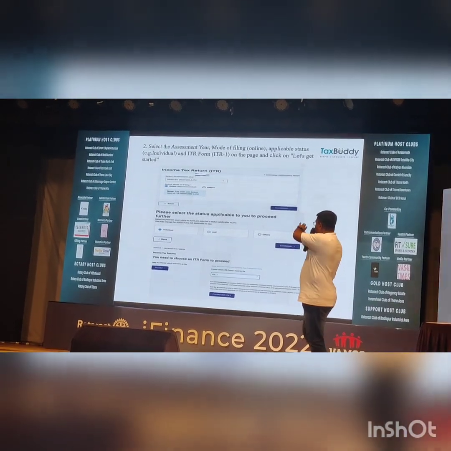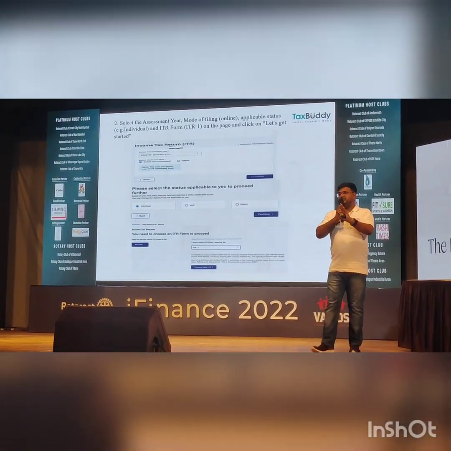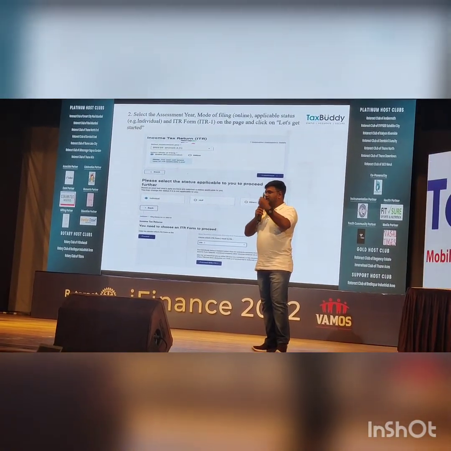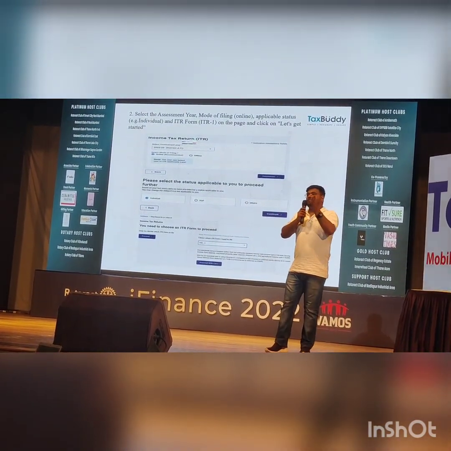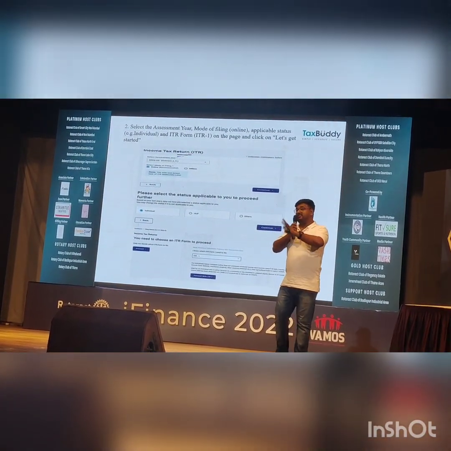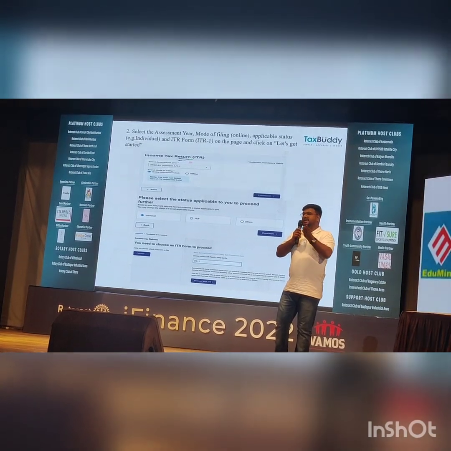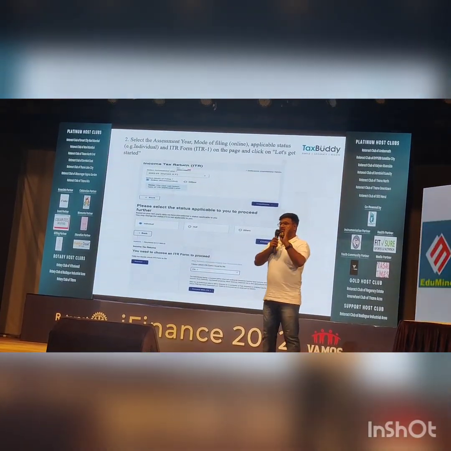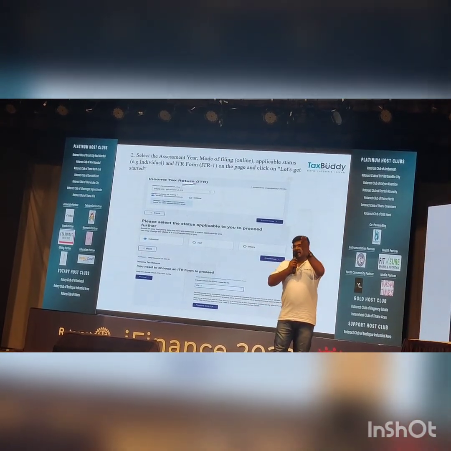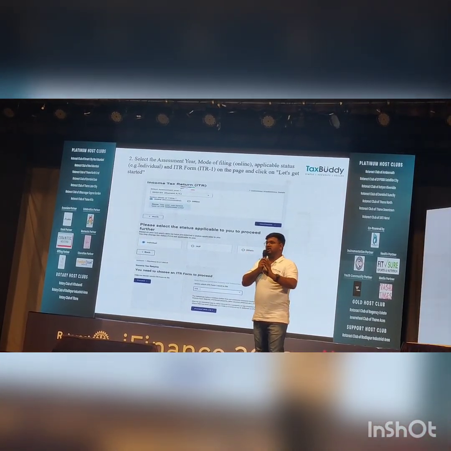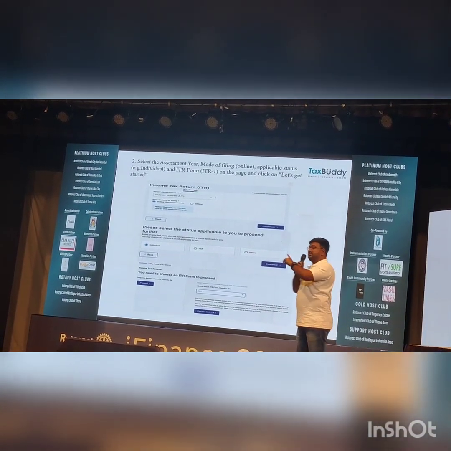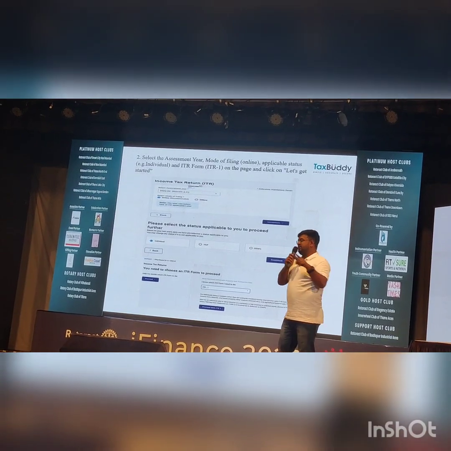Then one basic question will come: select assessment year. Just like the financial year for income tax, we call it the assessment year. Every financial year's return will be filed in the next year, and that next year is called the assessment year. So it is like plus 1. Simple. You understand the financial year, April to March, okay? Add plus 1, and the next year will be called the assessment year. So for 2023, the current financial year is 21-22.